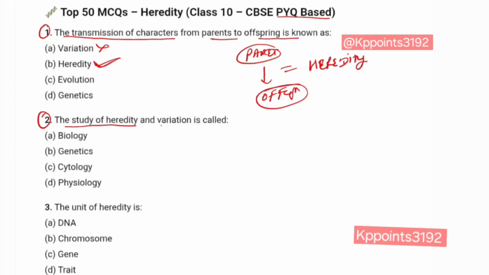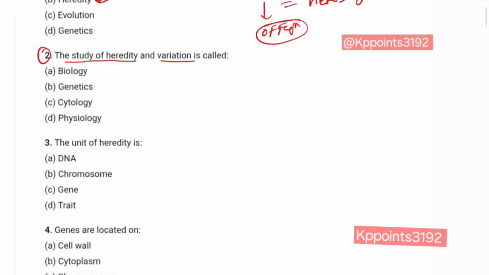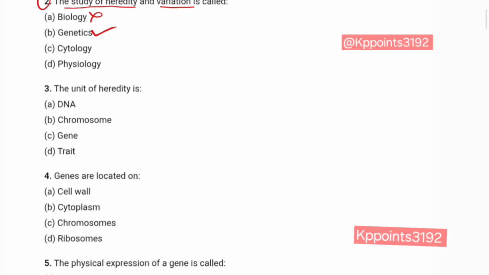The study of heredity and variation is called biology? No. Genetics? Yes. Correct answer is B. Question number 3. The unit of heredity is DNA? No. Chromosome? No. Gene? Yes. Because the functional part of DNA, known as gene, is the unit of inheritance or heredity.